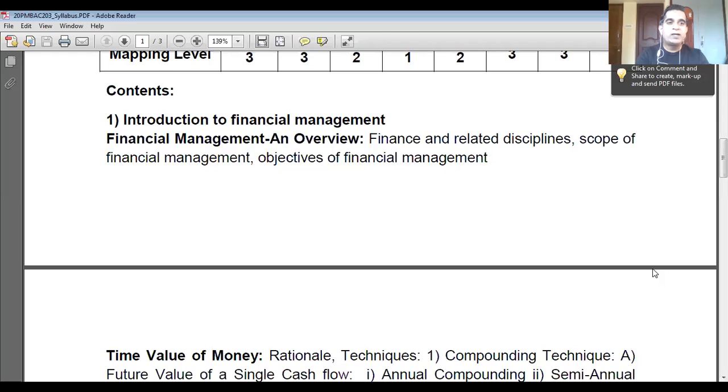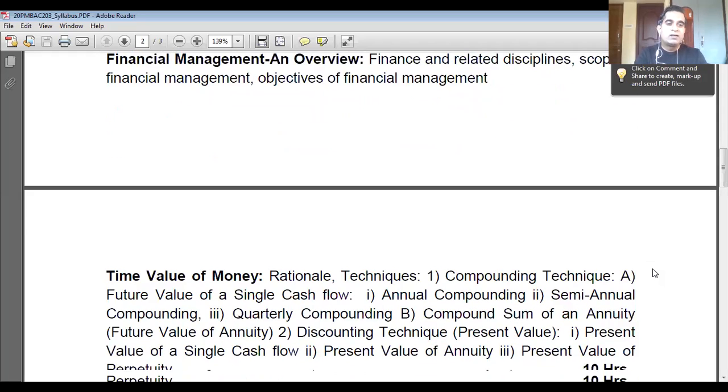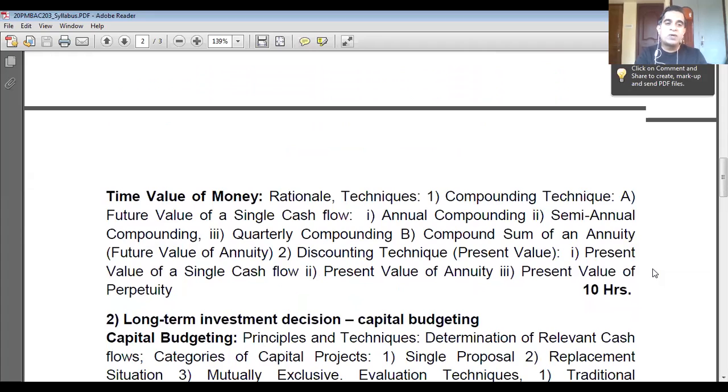So unit 1. We are going to learn 2 chapters. One is financial management, an overview, where you will learn finance and related disciplines, scope of financial management and objectives of financial management. All theory. And chapter number 2 in unit 1 itself is the time value of money. It's numerical, there is nothing theory here, all are numerical problems.